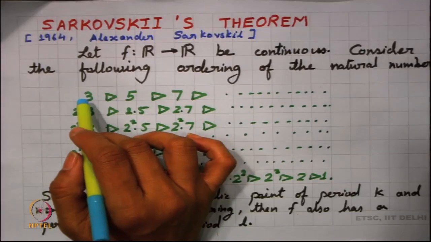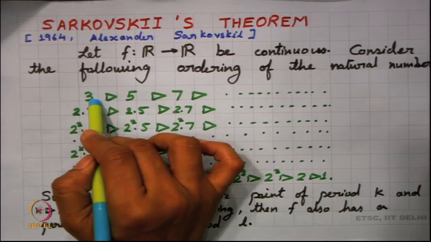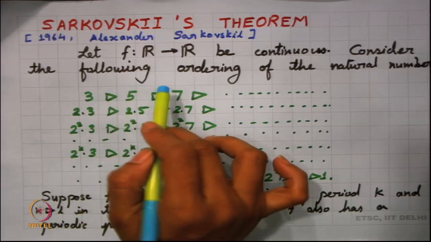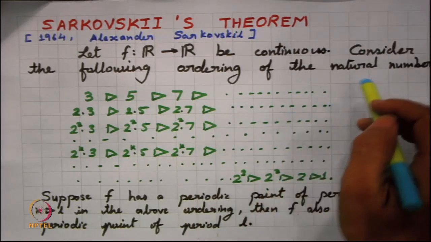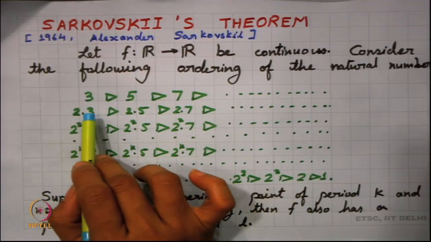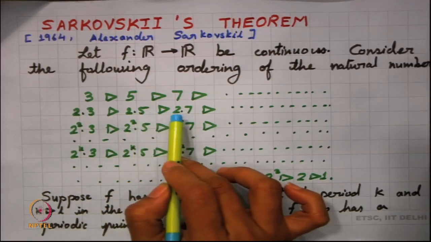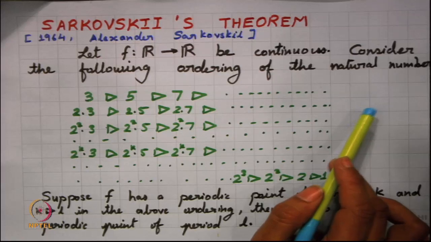Now, how do we order the natural numbers? I am considering 3 to be the greatest, the largest number here. So, 3 is the biggest one, then 5 is less than 3, 7 is less than 5, and like that we are exhausting all the odd numbers here. What comes in the next order? Once we have exhausted all the odd numbers, next comes 2 multiplied by 3, followed by 2 multiplied by 5, followed by 2 multiplied by 7, and so now we are exhausting 2 multiplied by all odd numbers.